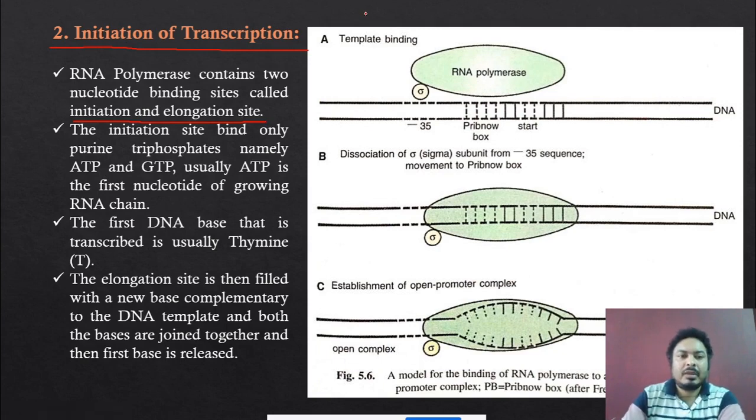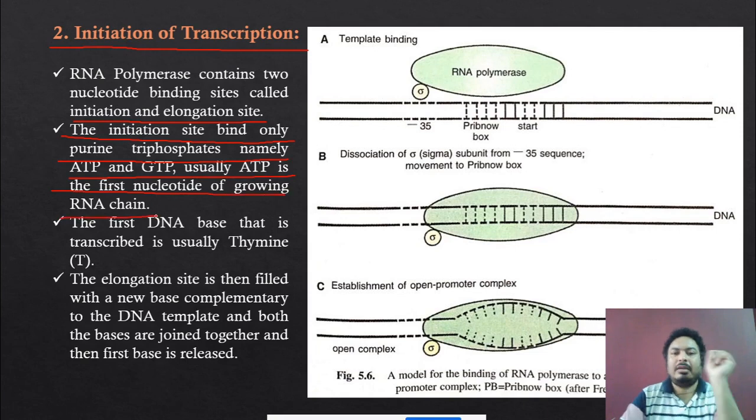Okay, now see. The initiation site binds only purine triphosphate, namely ATP, GTP. Usually ATP is the first nucleotide of the growing RNA chain. Okay, now see. When the RNA polymerase is binding to this particular DNA, you can see this is the -35, the sigma factor is binding over here, and this is a Pribnow box, and this is a starting point. From here, the RNA polymerase starts the synthesis in this direction.